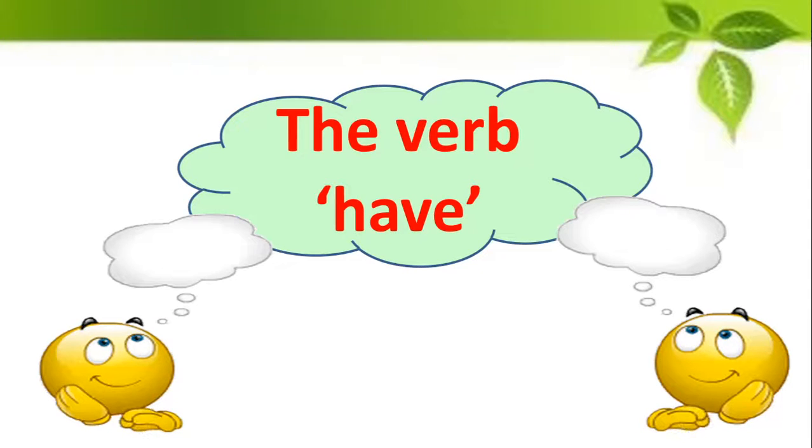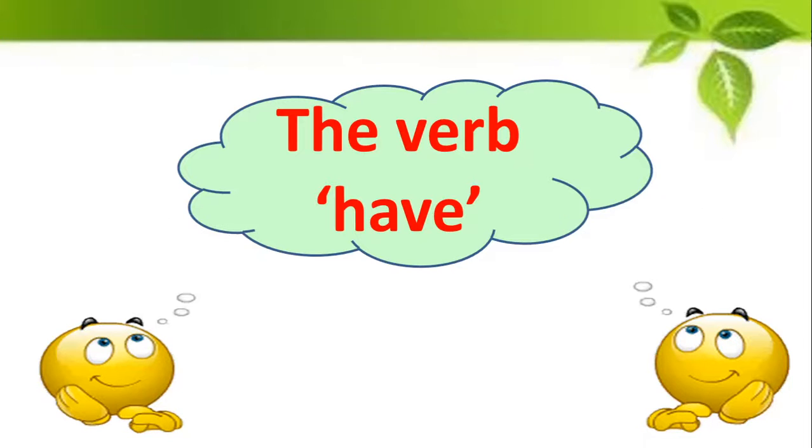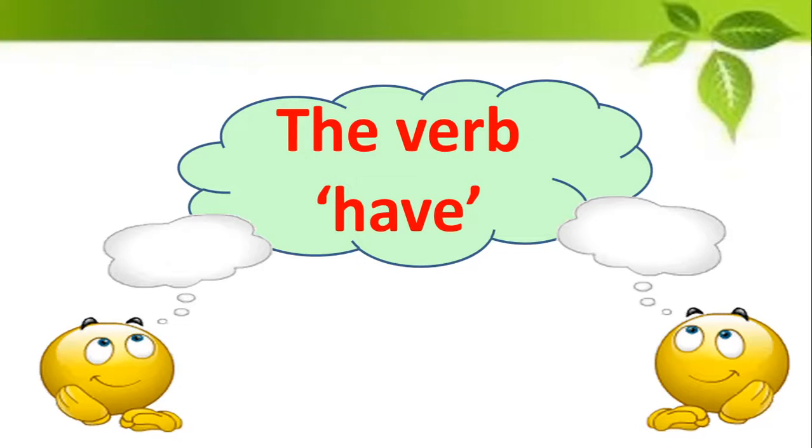So we are going to talk about the verb have. Now if you remember children from the textbook, the last lesson that we did was "Have you ever seen", and there we used the word have. This particular verb have can be used in many ways in the English language. You can use it as the main verb, you can use it as an auxiliary verb or a helping verb, etc. And when we use this verb, we make a lot of mistakes also.